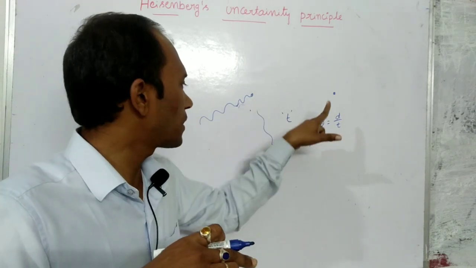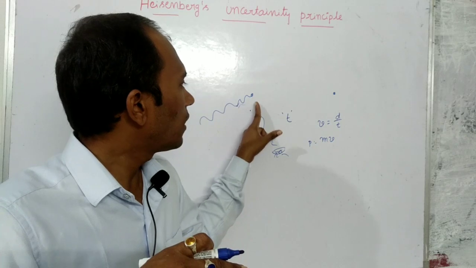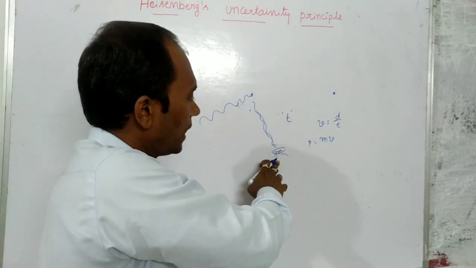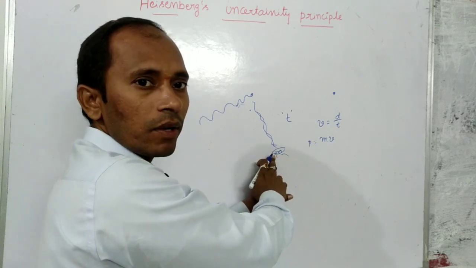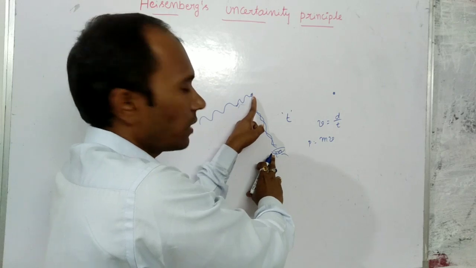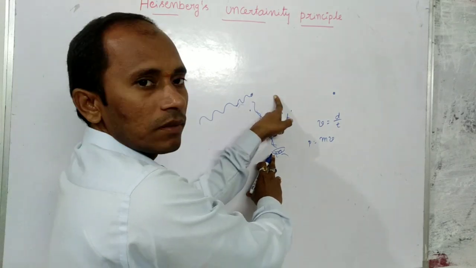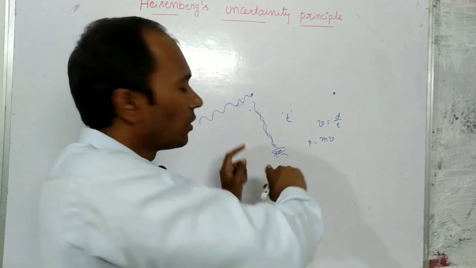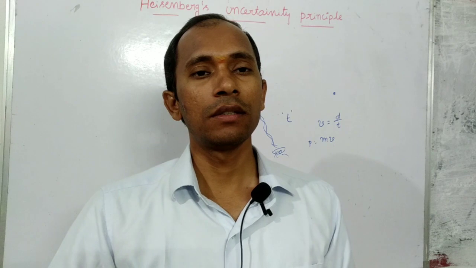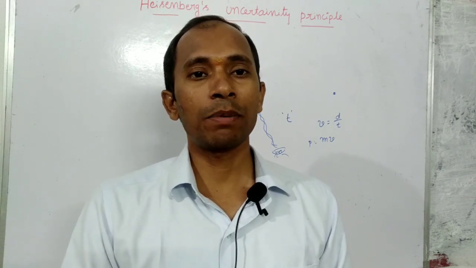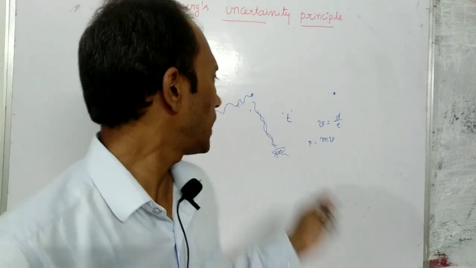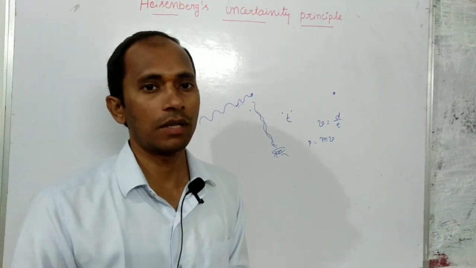Whenever it is disturbed, whatever scattered ray comes from it is what we are seeing. So by that time, when we look at this place, we cannot see exactly that the electron is here, because by that time the electron will have moved to this place. That means we cannot exactly measure the position of that electron. So this is the experimental difficulty in measuring the position, or the change in position, of the electron.